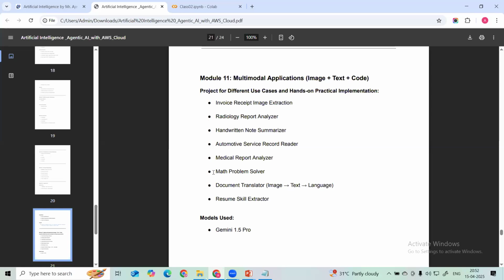These are a few of the mini projects where we can utilize this multimodal application, let's suppose: invoice receipt image extraction, radiology report analysis, handwritten note summarizer, automotive service record reader, medical report analyzer, math problem solver, document translator from text to image to text, text to another language, resume skill extractor. These are some of the many projects we are going to see with this multimodal AI capability.